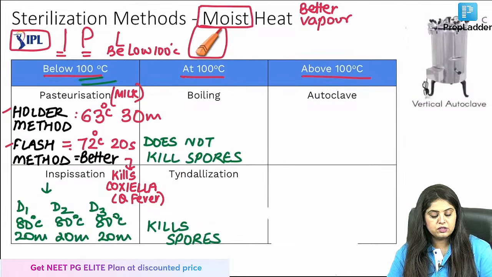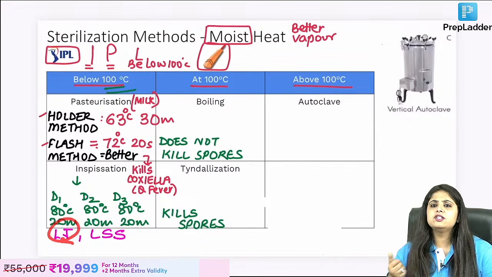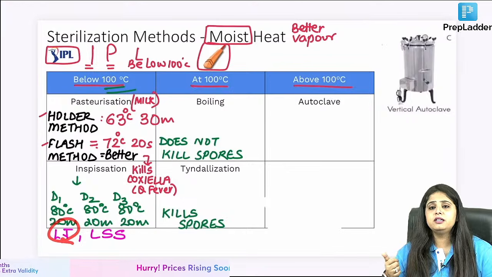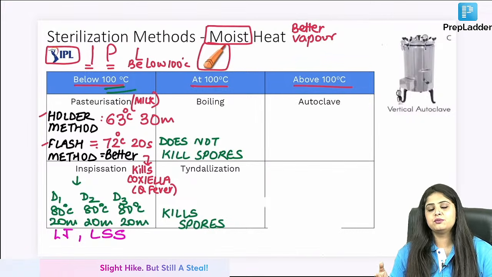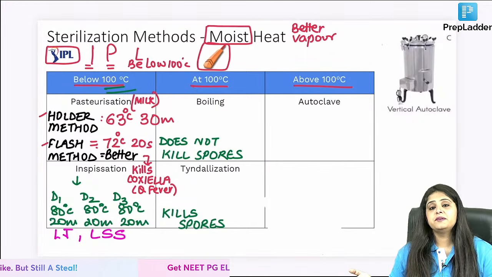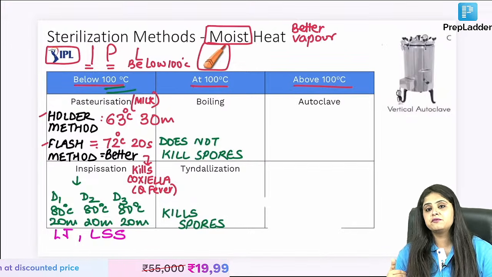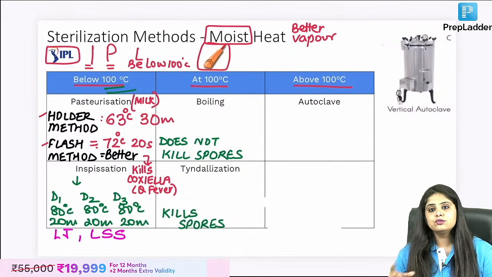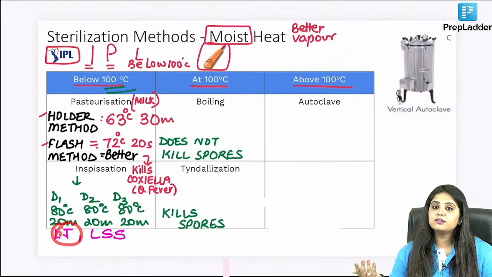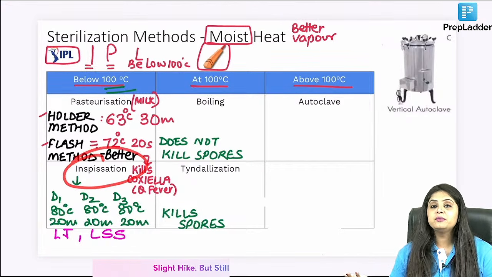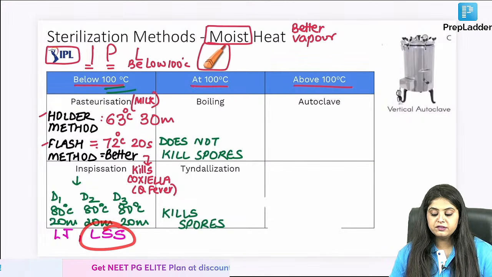Where do you use inspissation? I use it for two things, LJ and LSS. I am not writing this. LJ media, living in our country, if you don't know LJ media is for TB, it means you are living under a rock. Everyone knows. You might feel it is such a stupid question, ma'am, you're teaching us. But do you know in November INI-CET, they asked such a simple, straightforward question. I myself read that question 4 times over when the students told me that there must be a catch, there is a twist in the story. But it was very simple. LJ media is used for the diagnosis of tuberculosis. How is that sterilized? By inspissation. Next is Loeffler serum slope. So what is Loeffler serum slope?